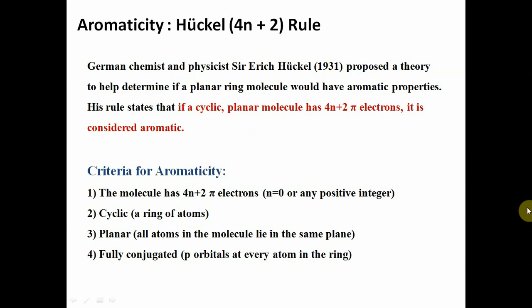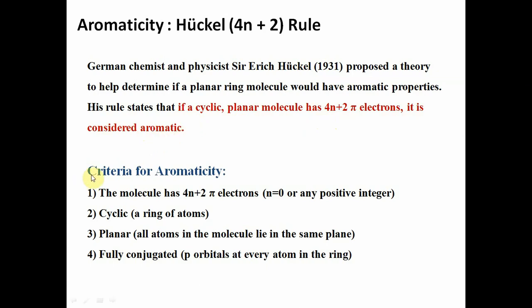Erich Huckel was a German scientist. In 1931, he proposed a theory to help determine if a planar ring molecule would have aromatic properties. His rule states that if a cyclic planar molecule has 4n plus 2 pi electrons, it is considered aromatic.